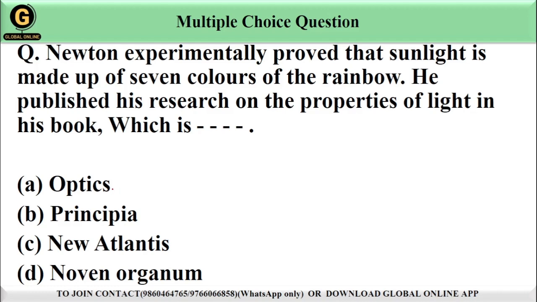So friends, Newton was a renowned scientist in physics. He published his research on properties of light and his discovery that sunlight is made up of 7 colors of a rainbow in his book Optics. In this work, he explained his experiment with prisms and how they could split white light into its constituent colors, which we see as a rainbow. So the correct answer to the question is option A, Optics.